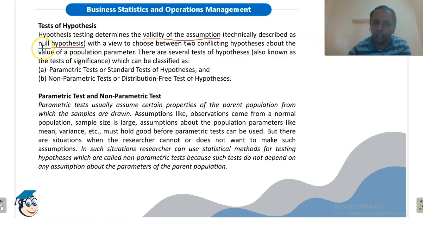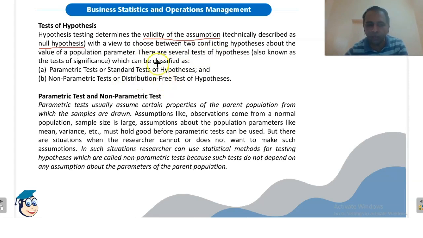When we are testing the null hypothesis and the test does not allow us to accept this null hypothesis, this means that we are concluding that something else is true. This means we are accepting the alternative hypothesis, with a view to choose between two conflicting hypotheses about the value of a population parameter. There are several types of tests of hypothesis, which can be classified as parametric or standard tests and non-parametric or distribution-free tests.